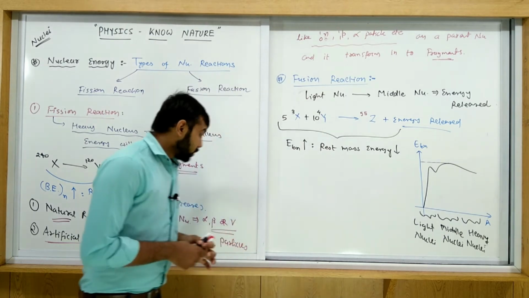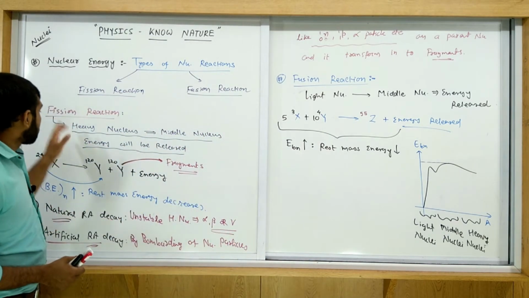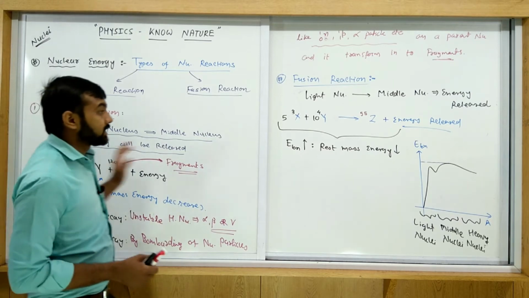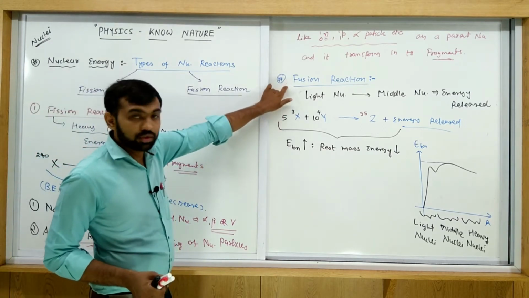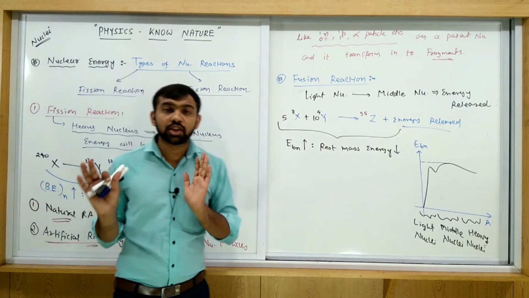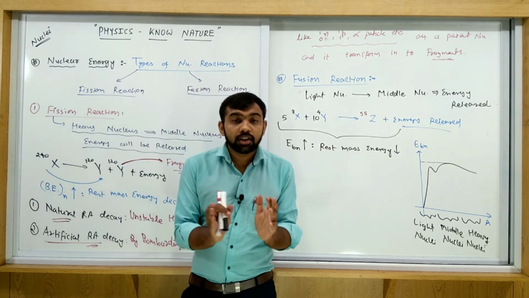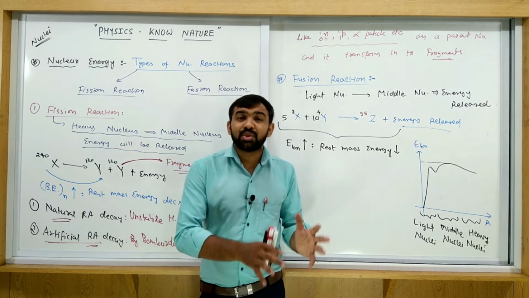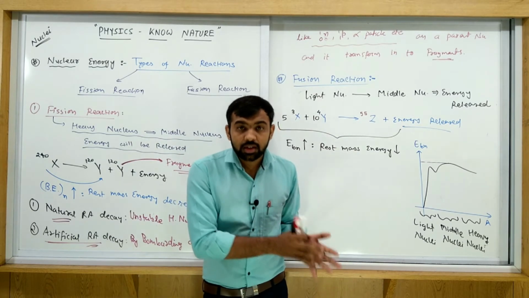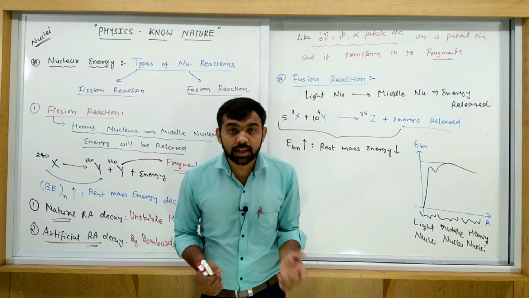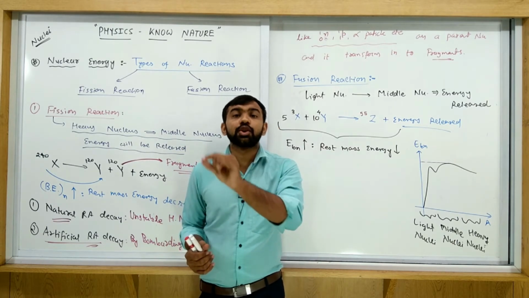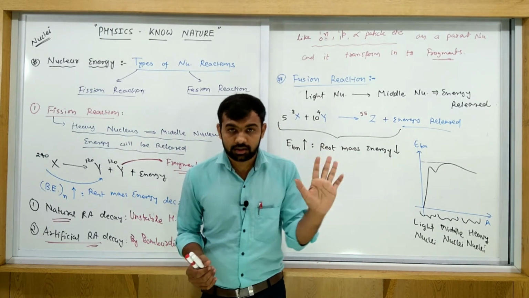Okay, so that is some basic information about the fission reaction, and that is some basic information about the fusion reaction. So what is the definition of fission? When any heavy unstable nucleus is transformed into middle nuclei, then some energy will be released. This type of process is called a fission reaction.